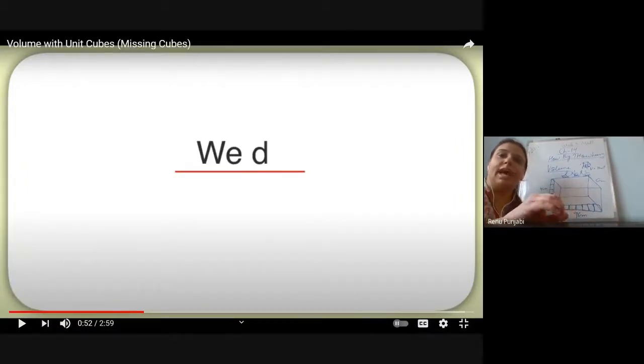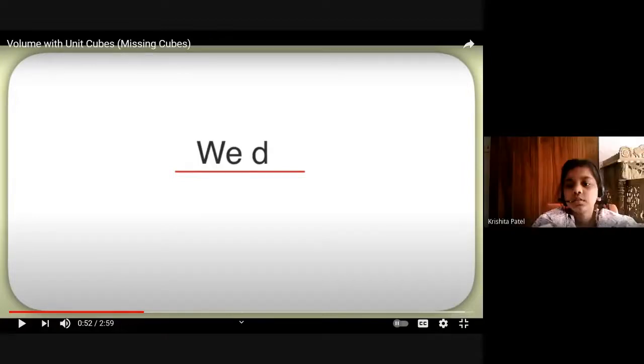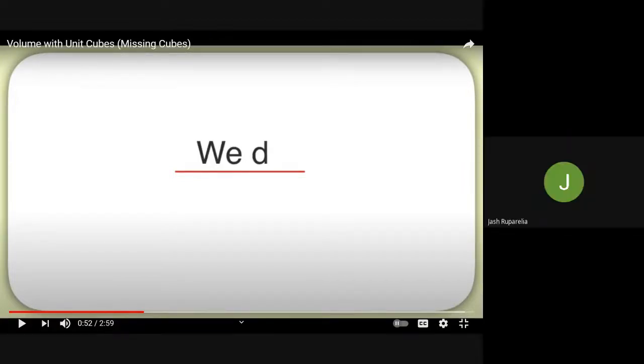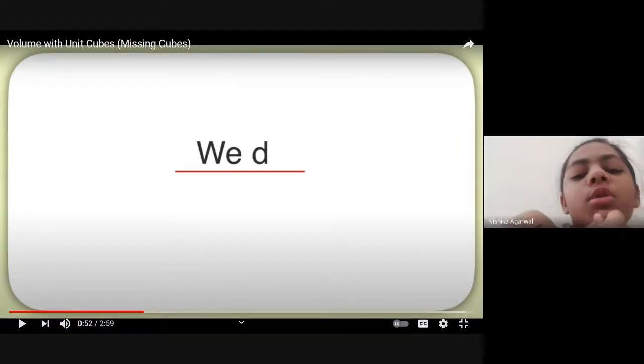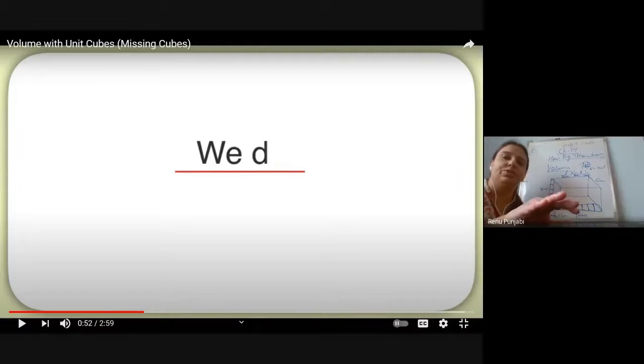Children, why have they used only the words unit cubes? Why have they not used centimeter, meter? Ma'am, can I say? Yes, Nishika. Ma'am, because there is no unit given, centimeter or meter, so we will use unit cubes.